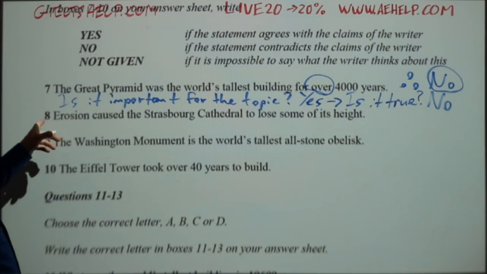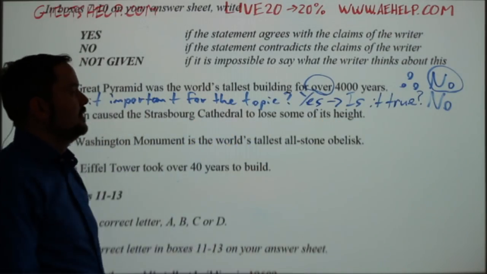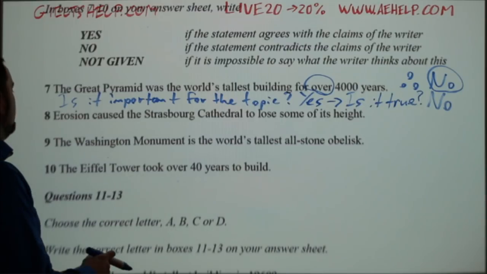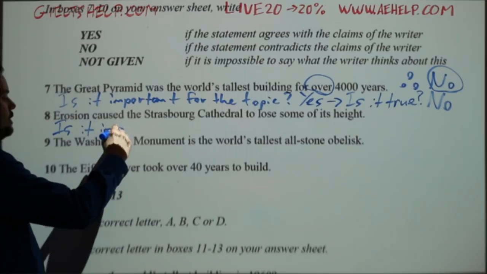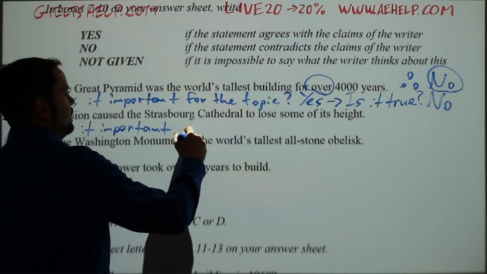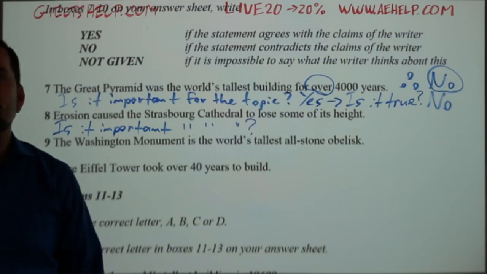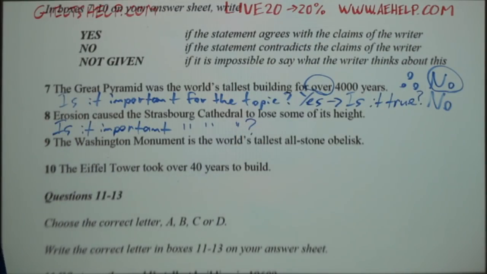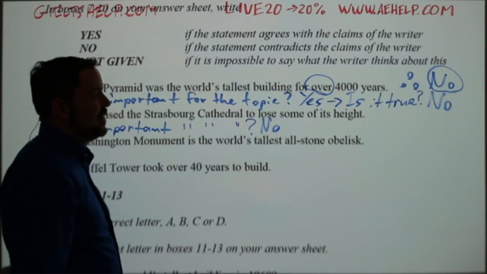Okay, 8. Erosion caused the Strasbourg Cathedral to lose some of its height. Okay, so is it important for the topic whether or not the Strasbourg Cathedral lost some of its height due to erosion? No, it's not, okay? Don't confuse it with the pyramid. So this is not important.